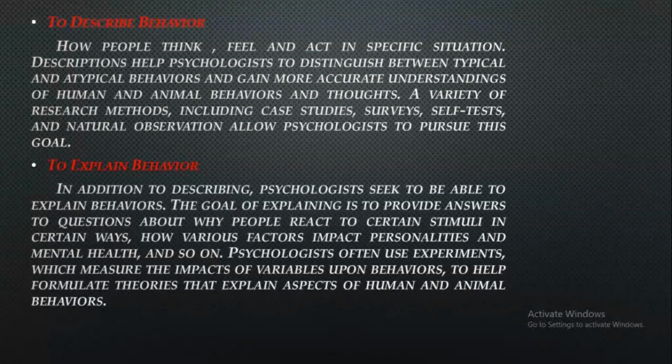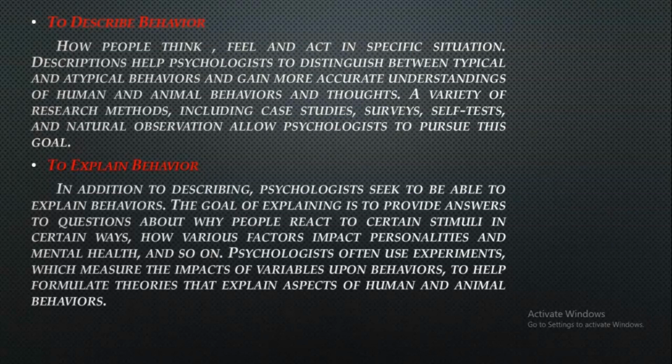Now, after description of a certain behavior, the second step comes, that is to explain behavior. Once we have categorized whether it is typical or atypical, we have to explain the reasons behind that typical or atypical behavior. What are the hidden reasons which lead toward certain behavior? So let's read this.